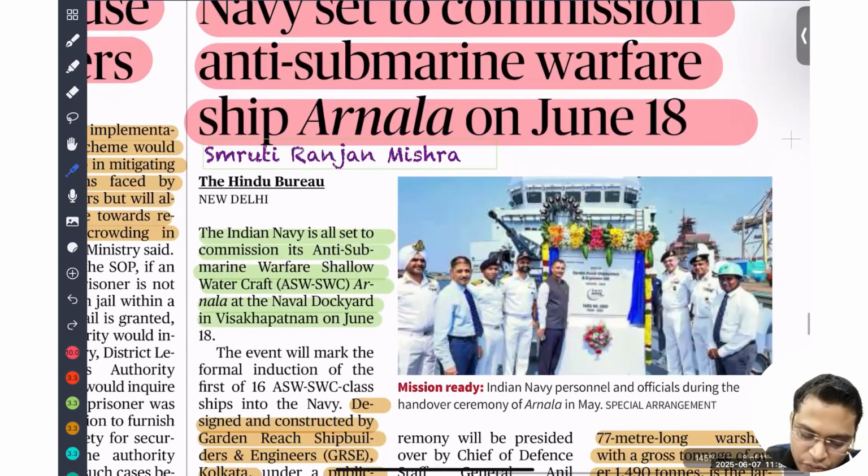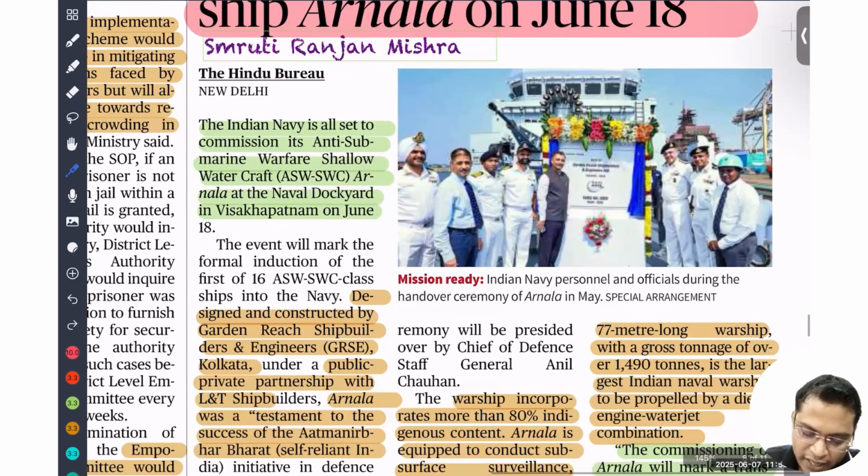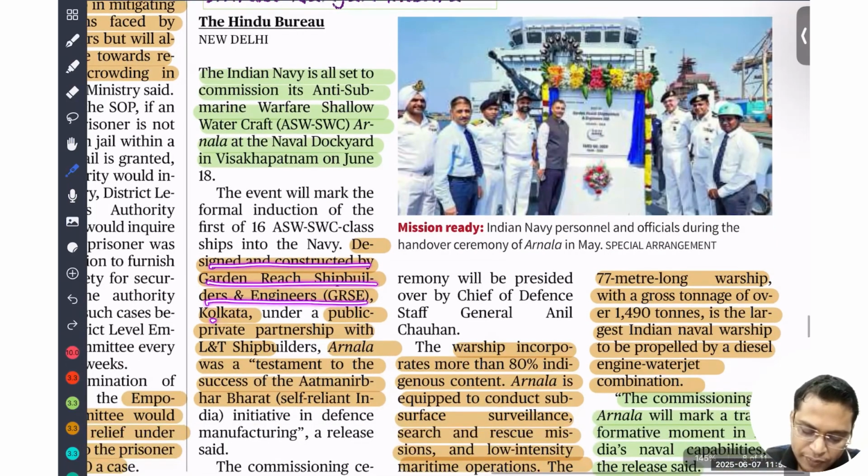Next: Indian Navy set to commission anti-submarine warfare ship Arnala on June 18. The Indian Navy is all set to commission its anti-submarine warfare shallow watercraft Arnala at the naval dockyard in Visakhapatnam. You need to know what Arnala is, because they can ask about it in multiple exams. It is an anti-submarine shallow watercraft, designed and constructed by Garden Reach Shipbuilders and Engineers in Kolkata in partnership with L&T. So you can see it is a collaboration between Garden Reach Shipbuilders and L&T. Arnala is a testimony to Atmanirbhar Bharat, or self-reliant India.